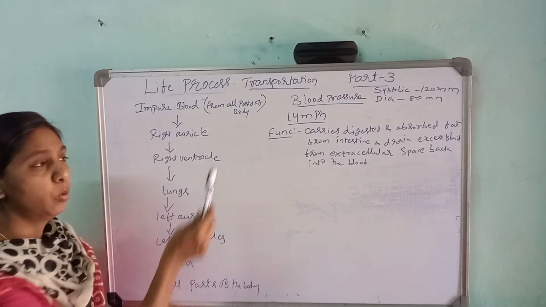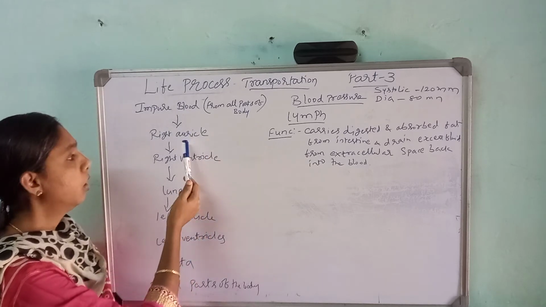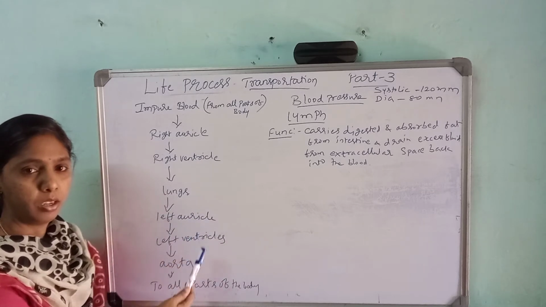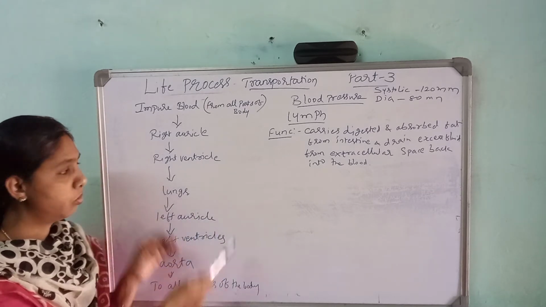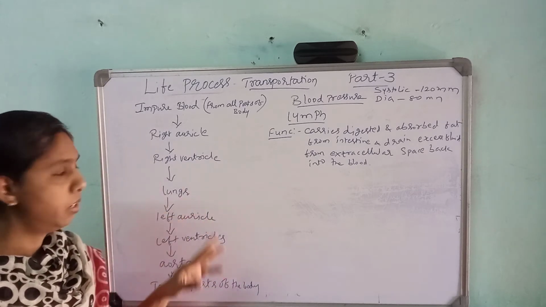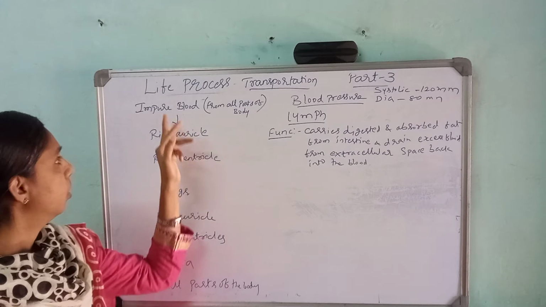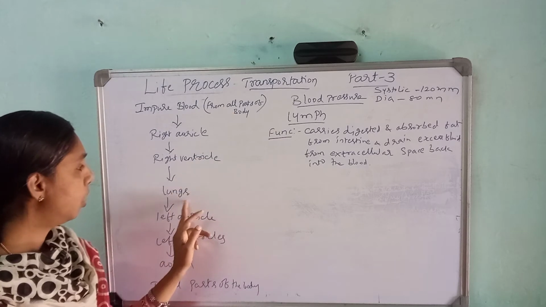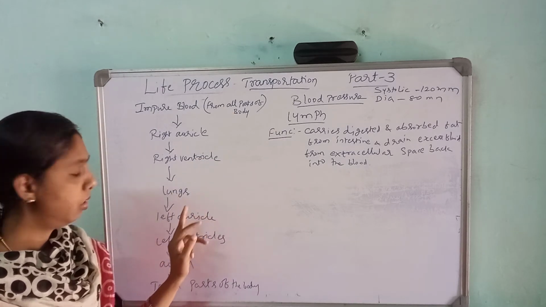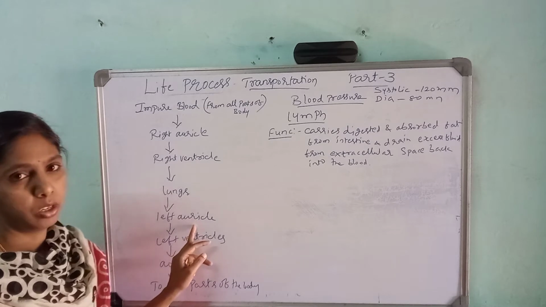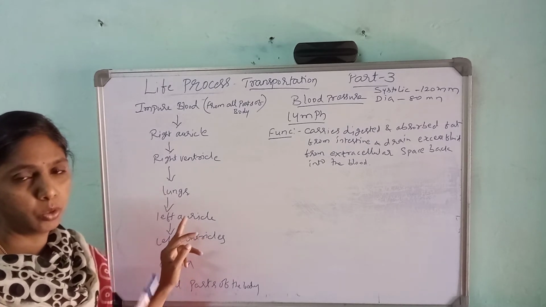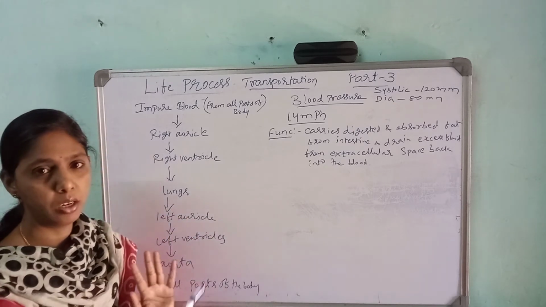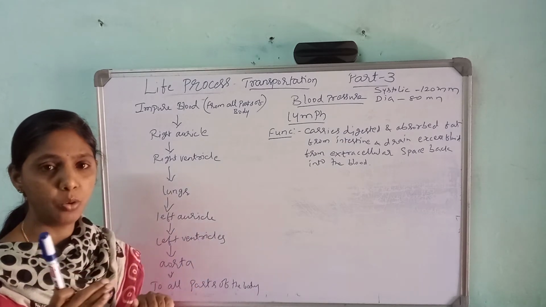So here, impure blood from all the parts of the body will go to the right auricle, then to the right ventricle, then to the lungs, from the lungs to the left auricle, left ventricle, aorta, to all the parts of the body. This is the flow chart. You can also write through what: impure blood from all the parts of the body through the superior and inferior vena cava. To the lungs, pulmonary artery. From the lungs, pulmonary vein. Like that you can write. This is a simple flow chart that helps you to remember where it goes.